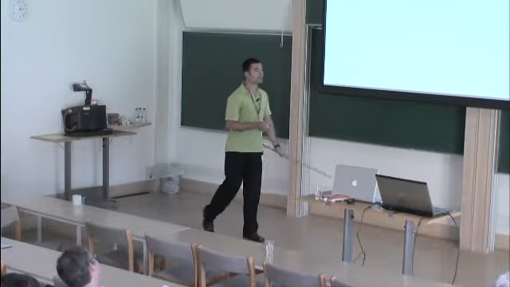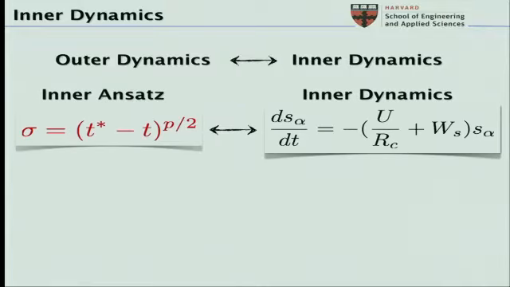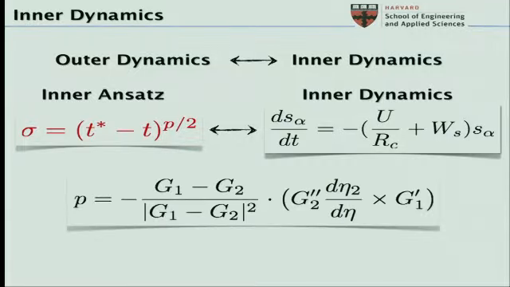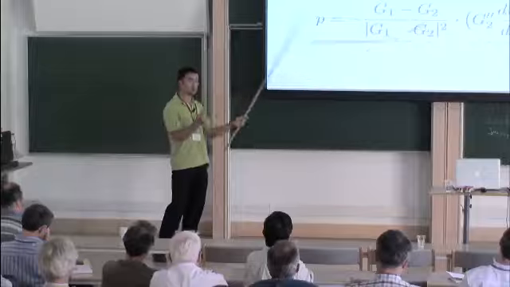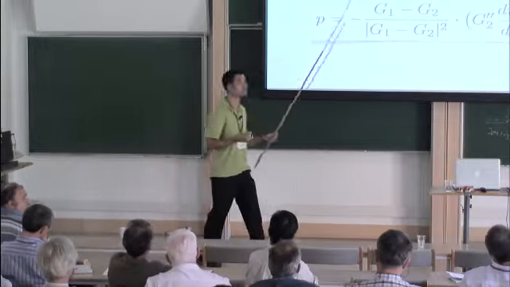Okay, good. What about the inner dynamics, the exponent P? That's the key to getting the singularity. So now I can put P into the inner dynamics equation and actually solve for it. And this is pretty cool. So this is the scaling exponent for the core. And here it is a function of just the shape of your filament. So now I'm relating the scaling exponent to what these filaments look like in similarity space.